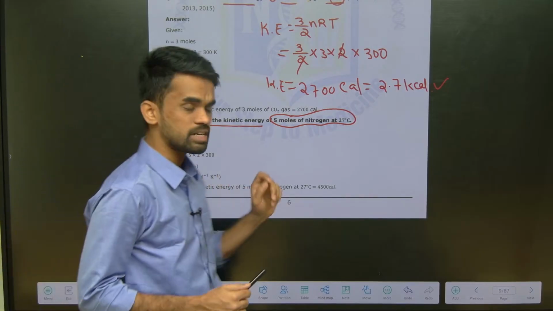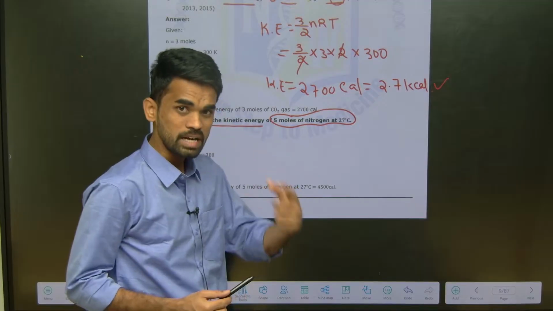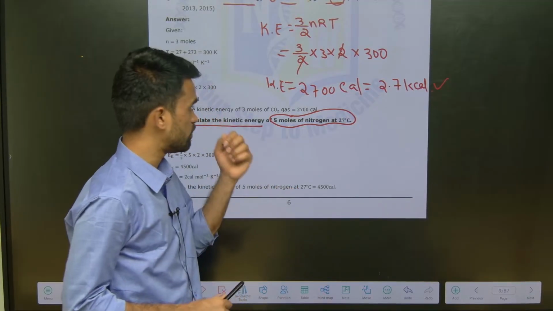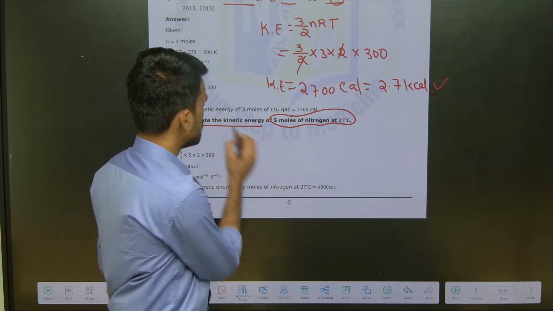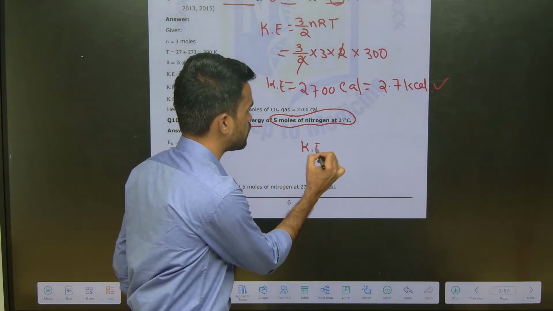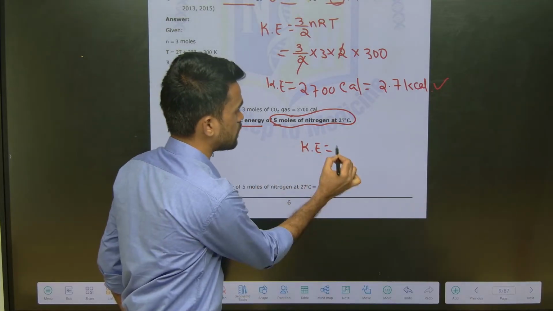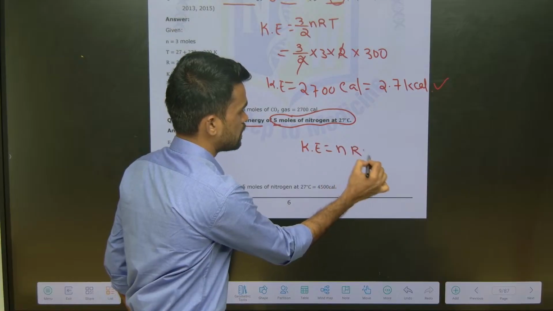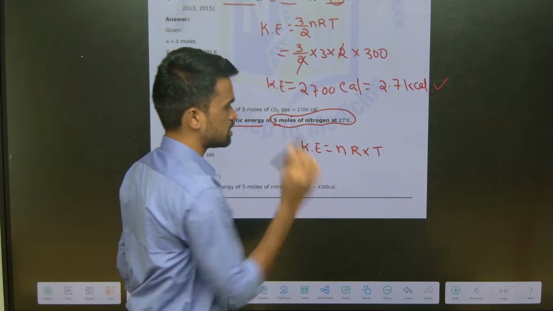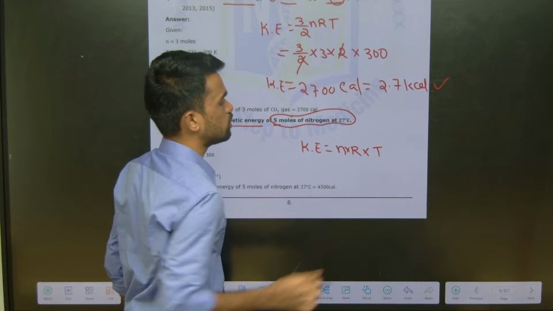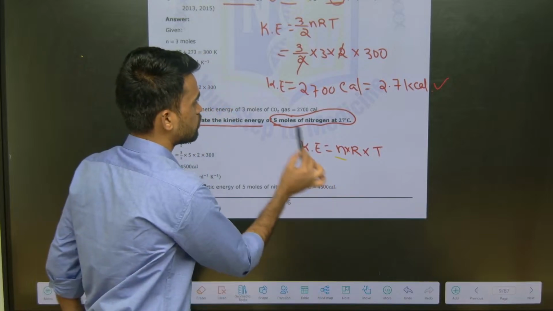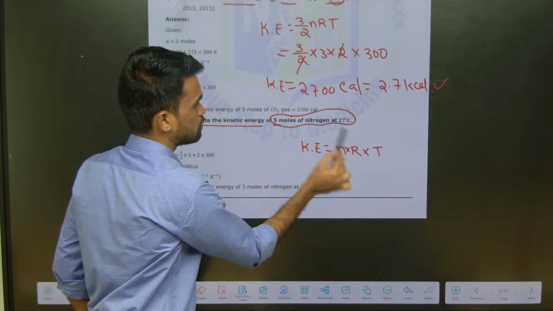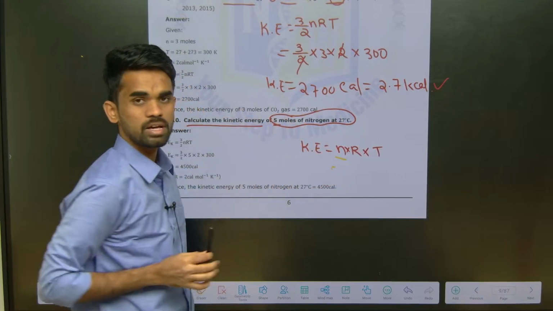Without seeing this answer, try to practice once and just tell me whether you are clear with this concept or not. See, kinetic energy means what is the formula we can use? 5 moles is given, so N and R at some specific temperature is mentioned, that's it. N into R into T you take. So N represents number of moles, that is 5 multiplied with R and multiply with the temperature.